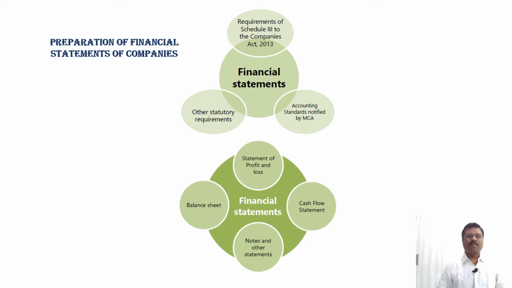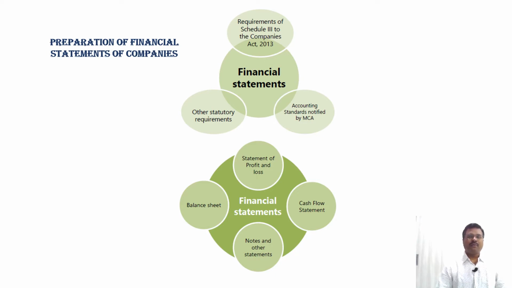Now, let us come to Schedule 3 of the Companies Act 2013, where prescribed formats have been given for preparing the financial statements, and all the companies have to maintain their books of account and prepare financial statements in this prescribed format.